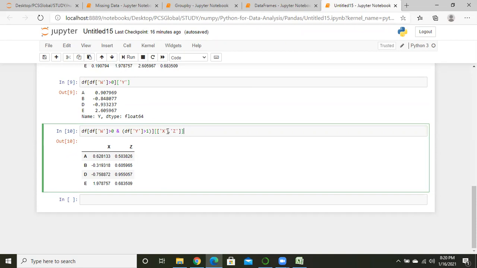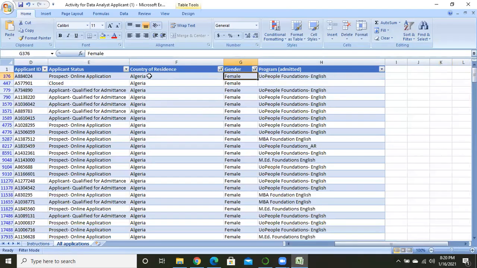We want x and z values. This is x, this is z. We want these two column values, but after filtering Algeria and female. Basically we are fixing the condition.